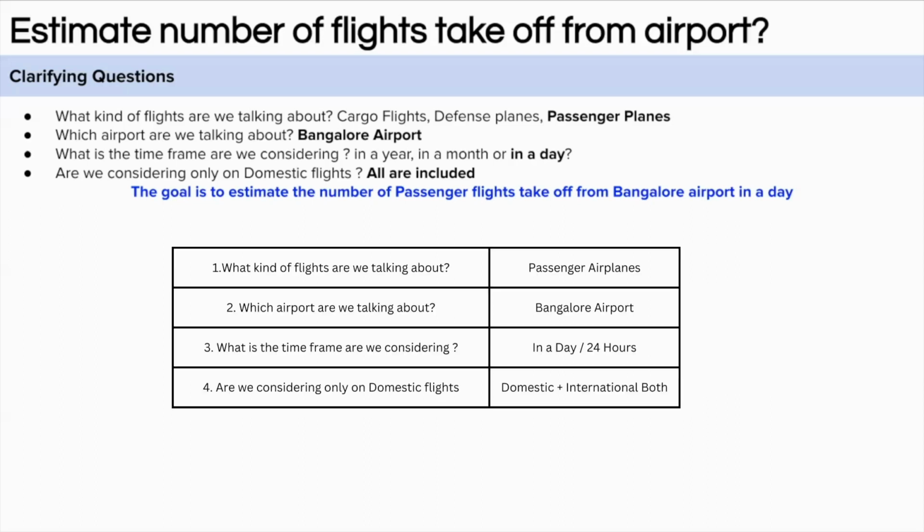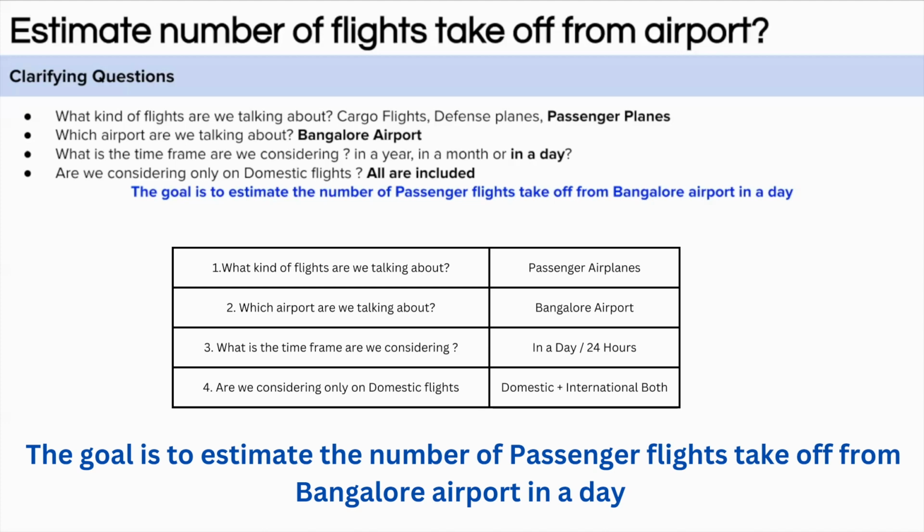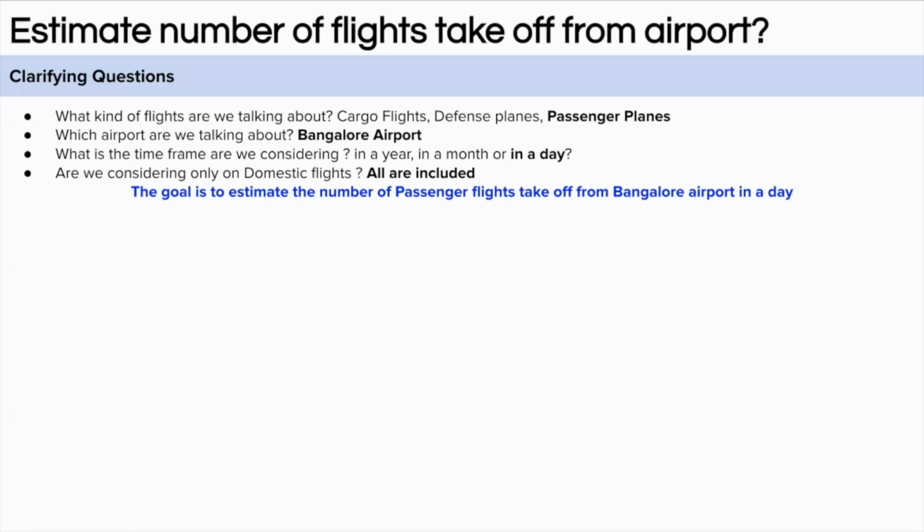Since we have clarified all the questions and have a fair idea of what is being asked in the interview question, it is time to form the goal of the problem so that you and your interviewer are on the same page and you have summarized whatever you have been asked in the clarifying questions. So the goal of the problem is to estimate the number of passenger flights that take off from the Bangalore airport in a day. So how do you think you would go about solving this problem?